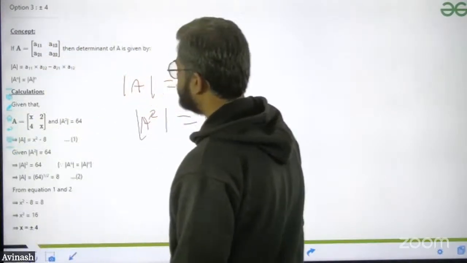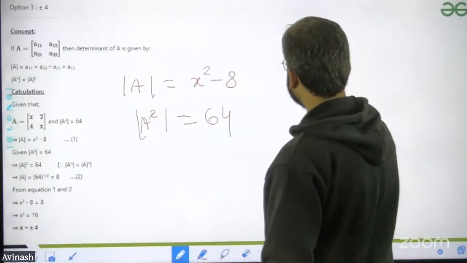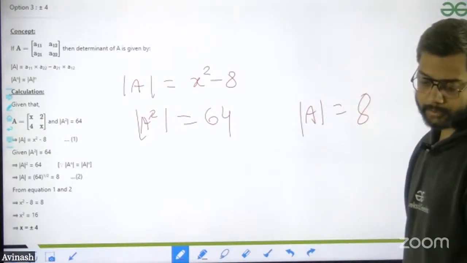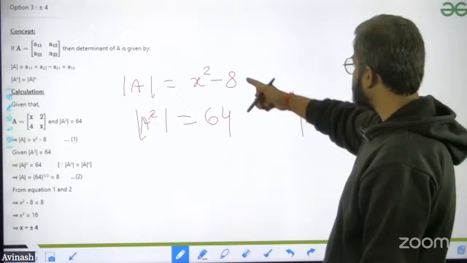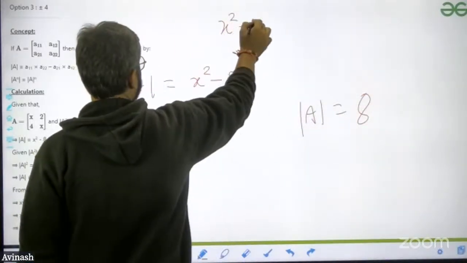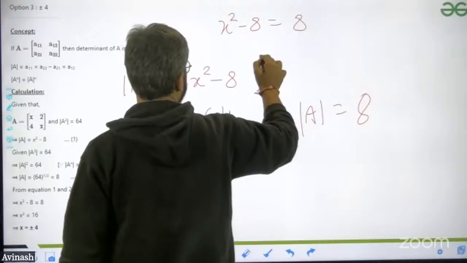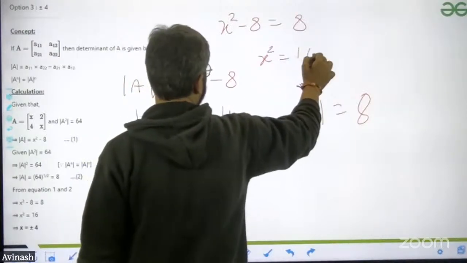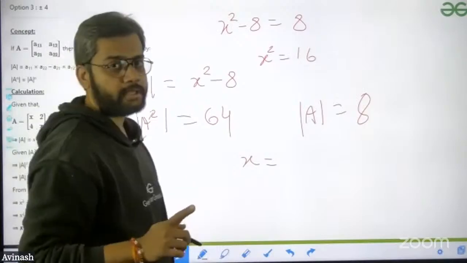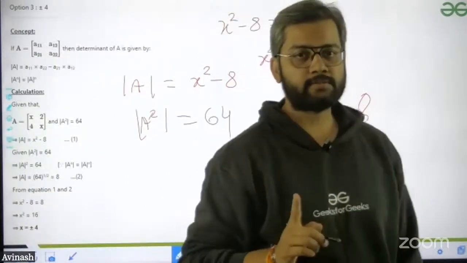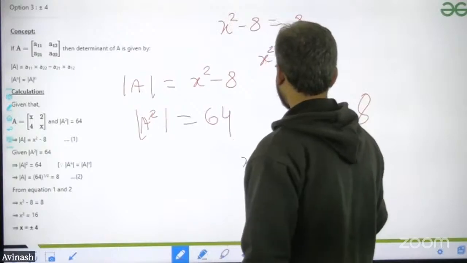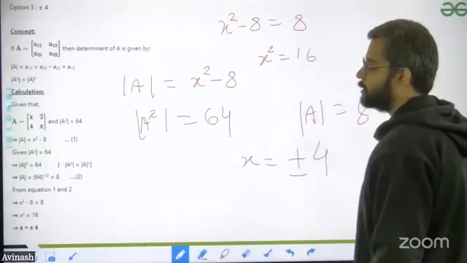Whatever the data I have just written, I can apply this over here. So mod A is equal to what? 8. I can write like this, mod A is equal to 8. It means that simply x square minus 8 is equal to 8. So x square is equal to 16. X is equal to, here there will be the issue. Some students will just write plus 4, but the answer will be plus minus 4. Okay, this is the actual thing.